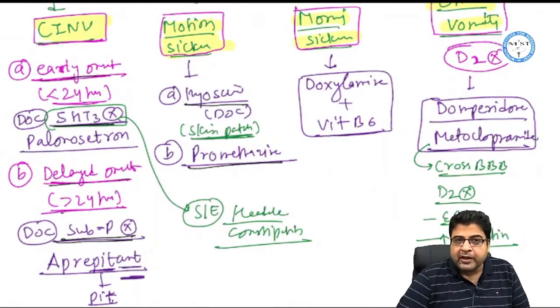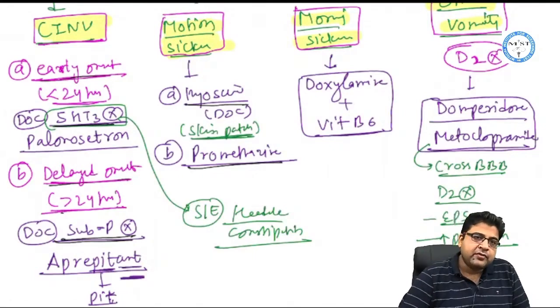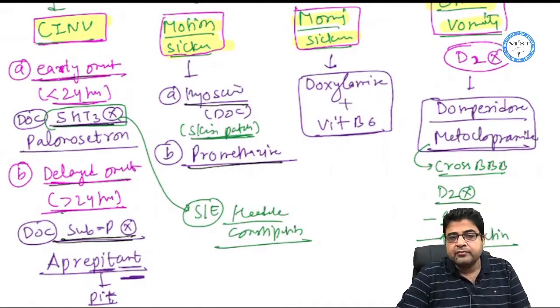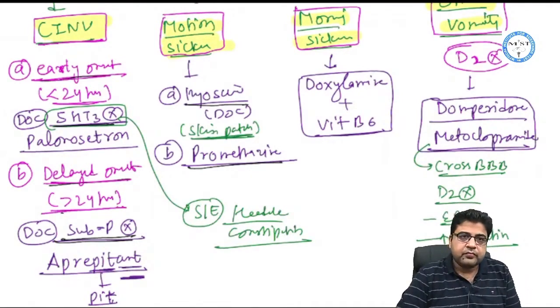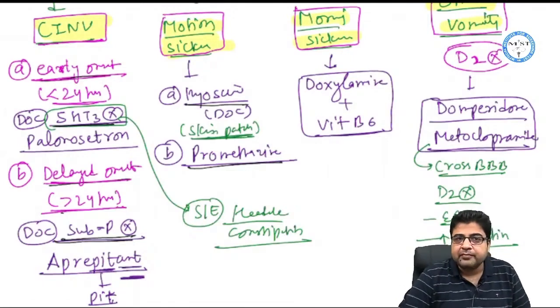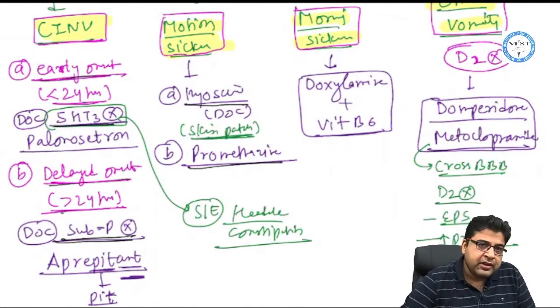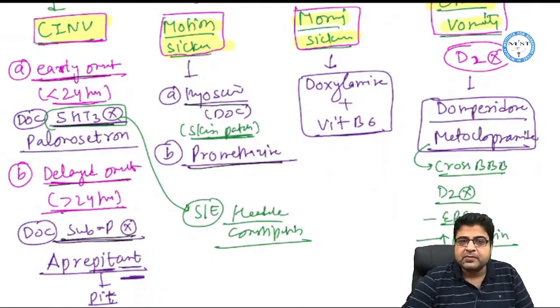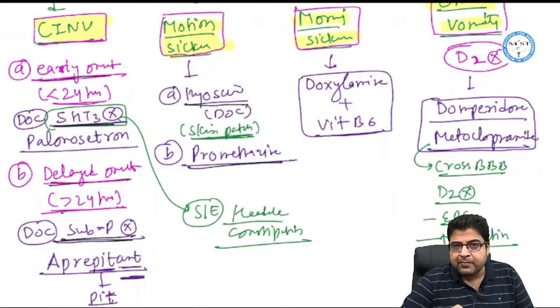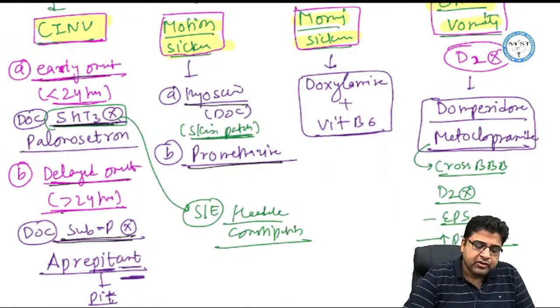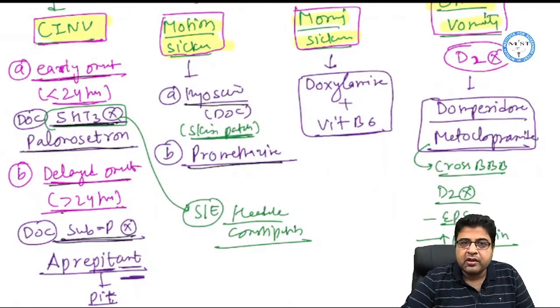So if the vomiting will start within 24 hours of onset, we have to give 5-HT3 blocker or serotonin 3 blocker. So medicines which are drug of choice are known as 5-HT3 blocker or serotonin 3 receptor blocker. One example is palonosetron. Other examples are granisetron and ondansetron. So 5-HT3 blockers are palonosetron, granisetron and ondansetron.